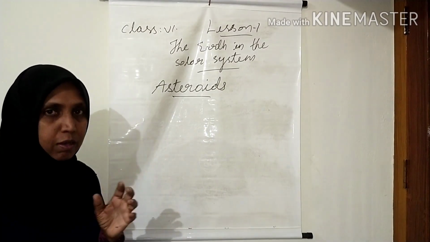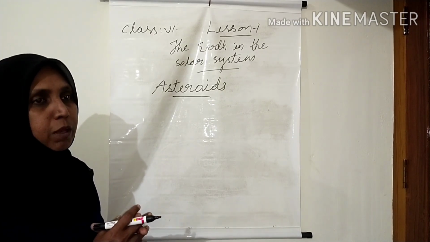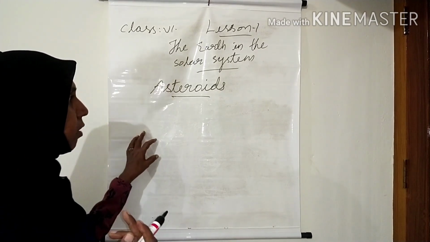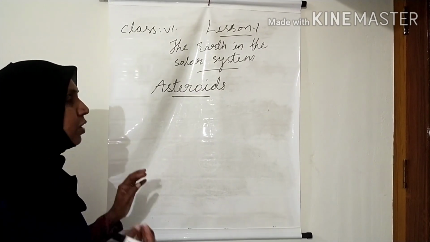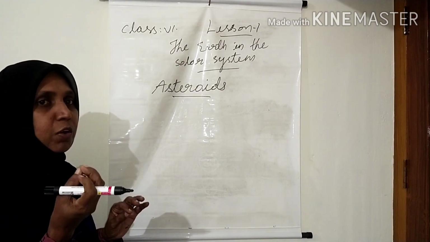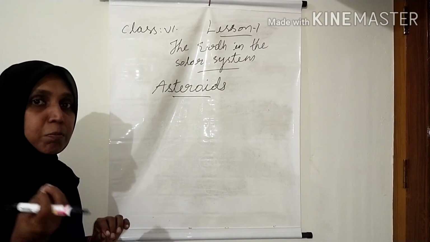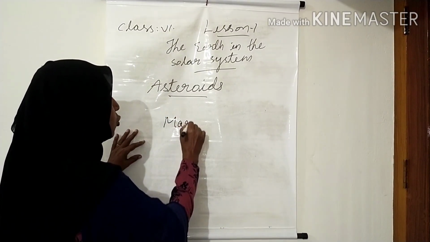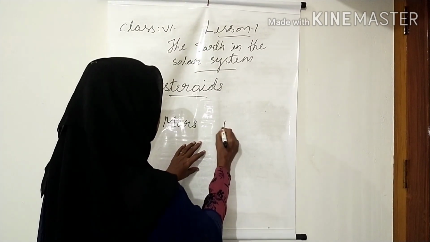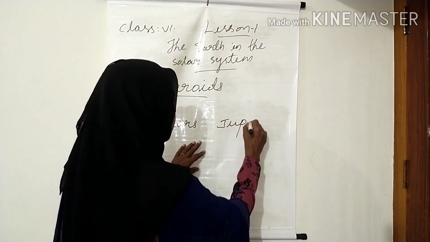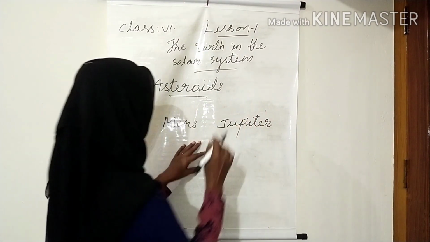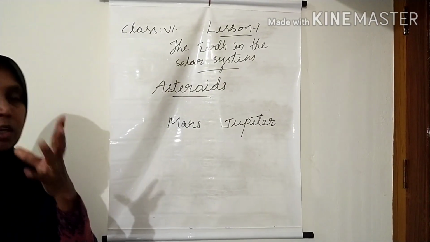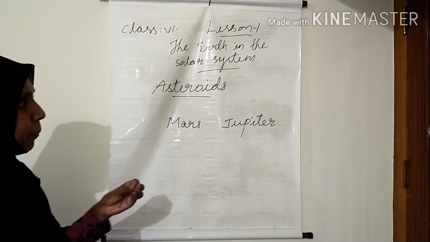An asteroid is a celestial body which is revolving around the sun. They are very small pieces of rock found in between the orbits of Mars and Jupiter. So these asteroids are small rocky pieces.